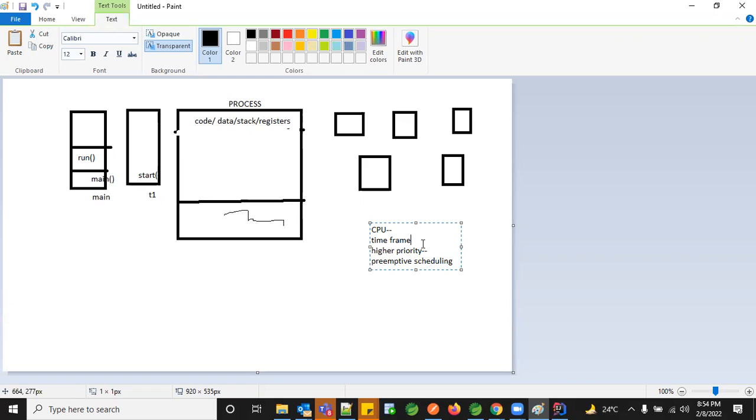And the time frame is like each thread should work only for 10 seconds, and if the 10 seconds is completed, it has to switch to another thread. So you're actually slicing your time. This is called time slicing. There are also non-preemptive schedulers. In this case they won't execute on any priority. It would be a random execution. You never know in which order your threads are getting executed.